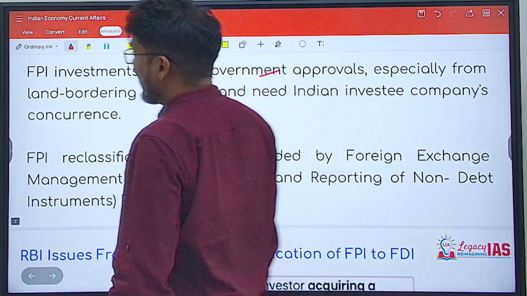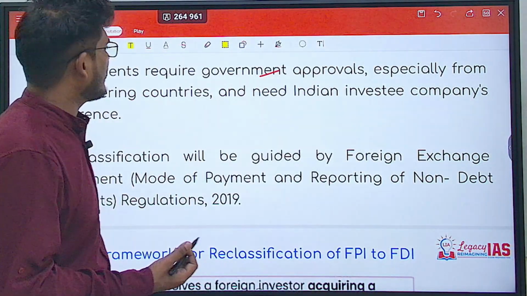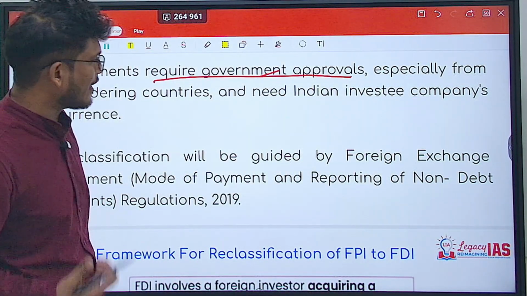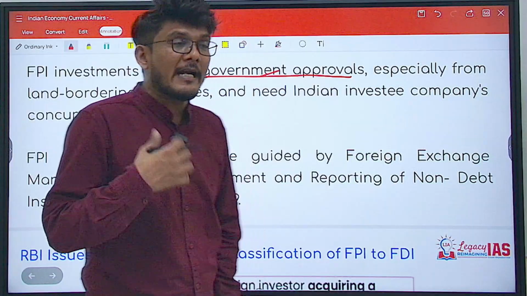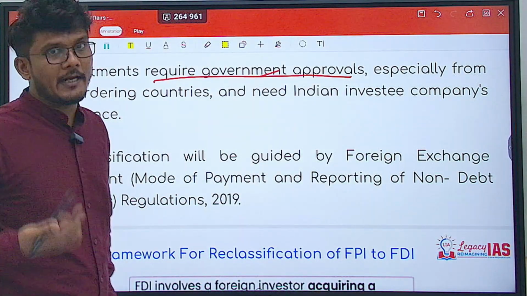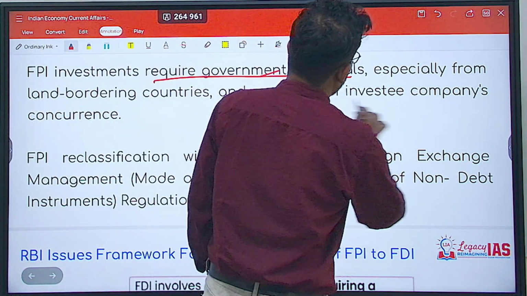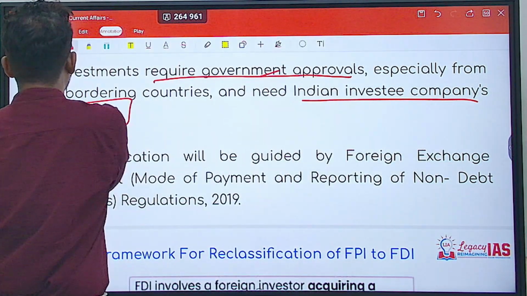Now, for FPI investments that require government approval from different authorities, to convert, again government approval will be required, plus it will also need the Indian investee company's concurrence.